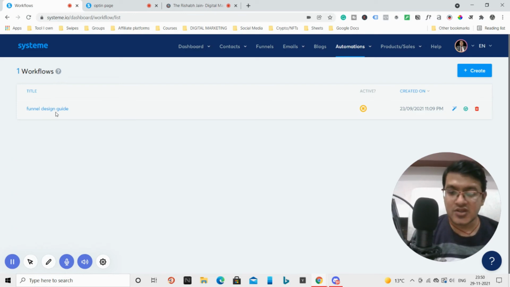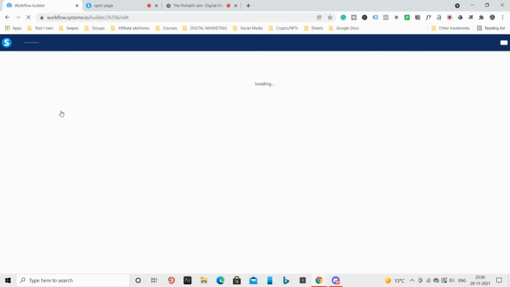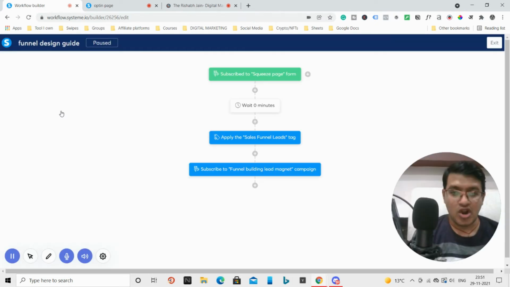As you can see, we are inside the workflow option, and in this option you can design your workflow, the complete flow of how you want to send the emails to your audience. Suppose you set: subscribe to Squeeze Page form. So when someone subscribes, wait for this particular time and then apply the tag.